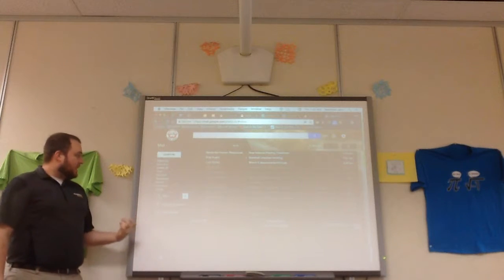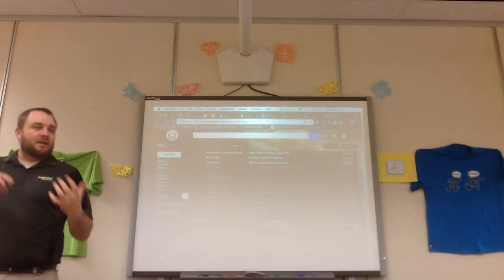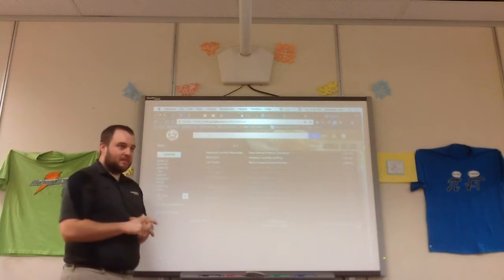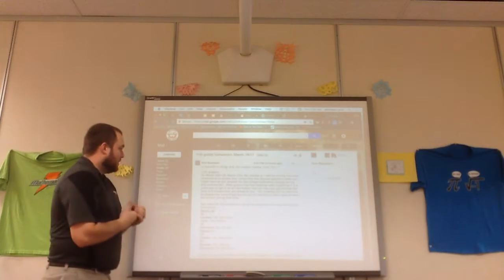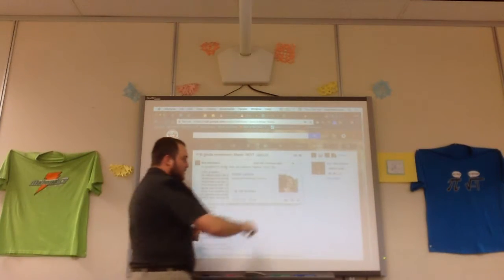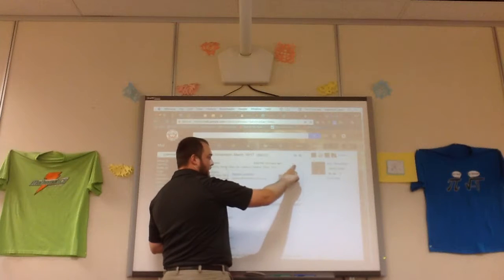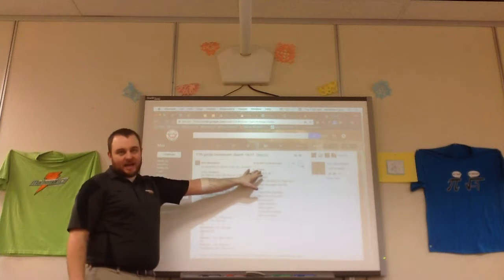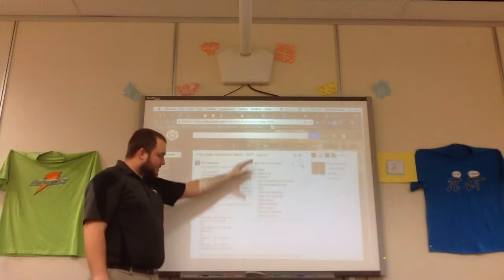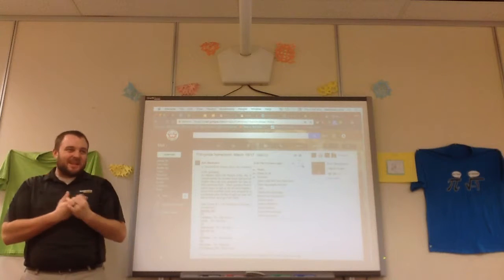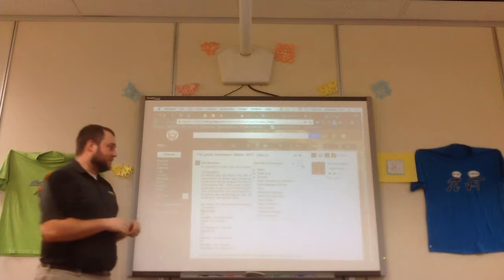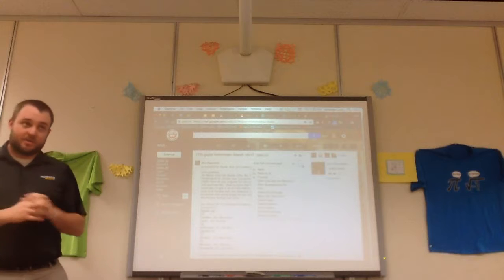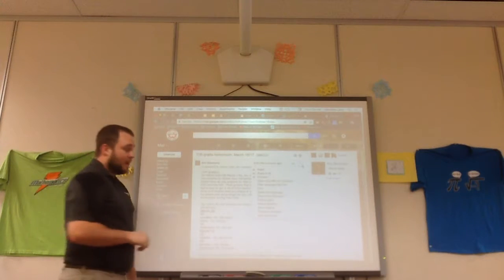So with email, obviously the biggest thing that you're going to be doing is responding to or sending emails. Okay? And I'll just cover responding to an email first. So select the email that you would want to respond to. And if you hit this arrow button, that's the reply button. If I hit the drop-down menu next to it, I have a lot more options, like if I need to reply all. There are some other options there, but those aren't really anything you need on a day-to-day basis. So you would either want to hit reply or reply all, and then you can reply to the sender of the original email.